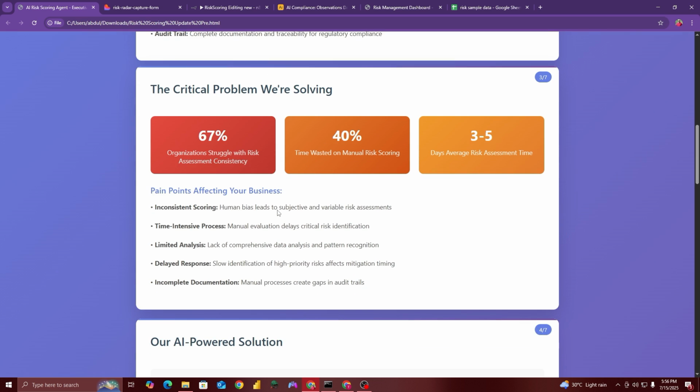The critical problem that we are solving is that 67% of the organizations struggle with risk assessment consistency. 40% of the time is wasted on manual risk scoring, and the average days of risk assessment are around 3 to 5 days. So that's the average time spent on risk assessment.